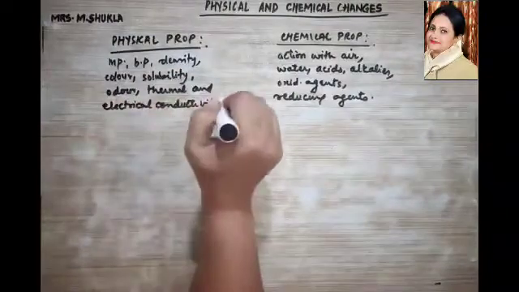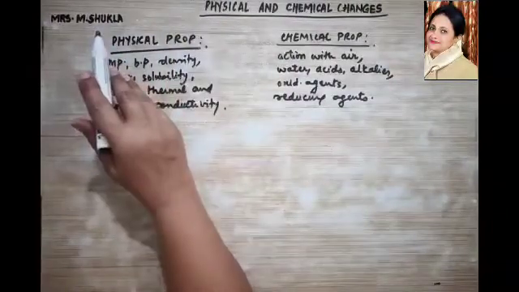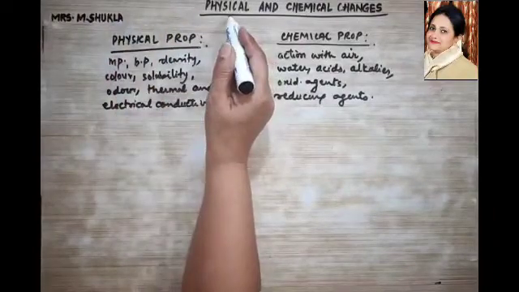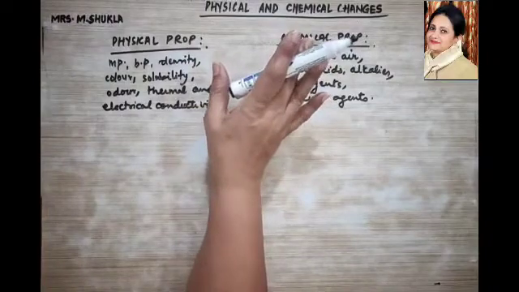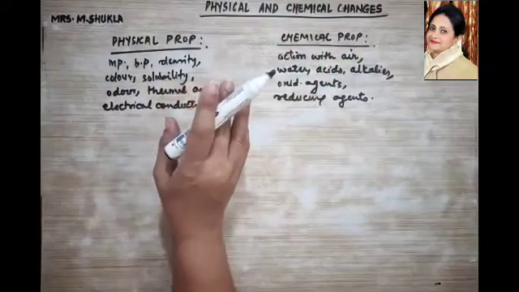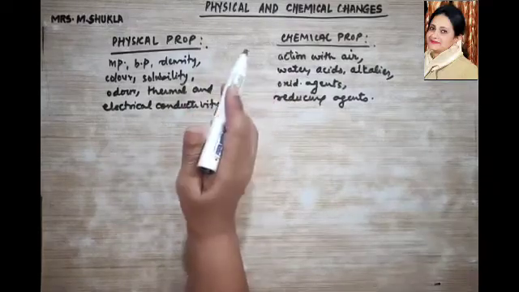Whereas if we check the physical properties and there is any change due to physical properties only, then they will exhibit physical change. I hope this is very clear to you. Now we come to our changes. In your previous class you must have studied about different types of changes.